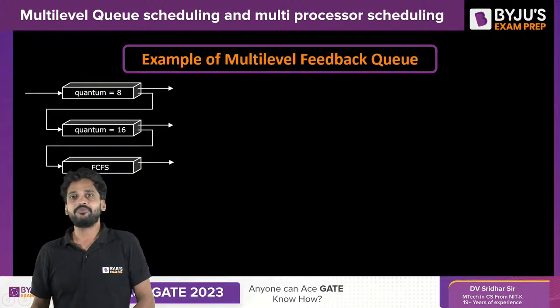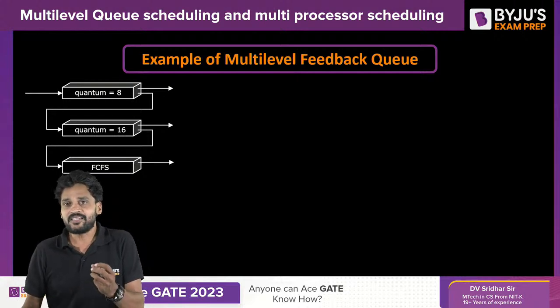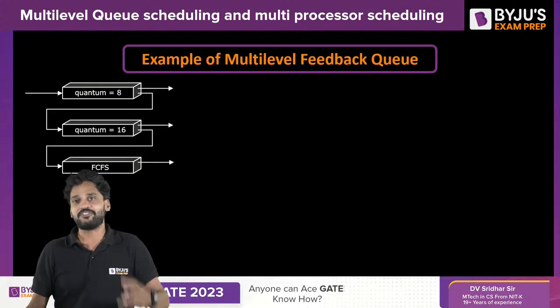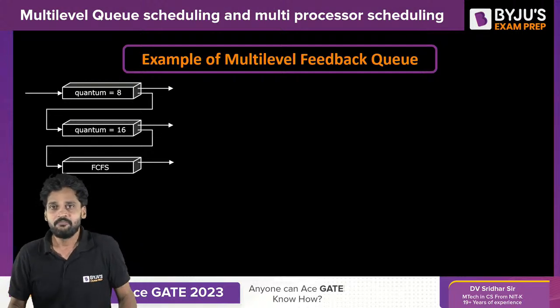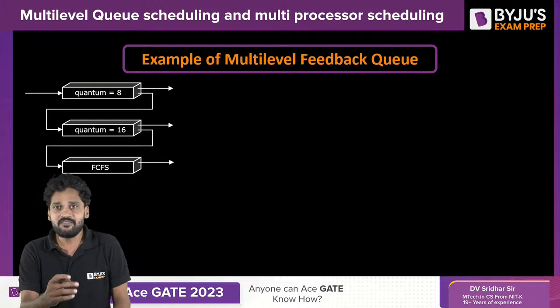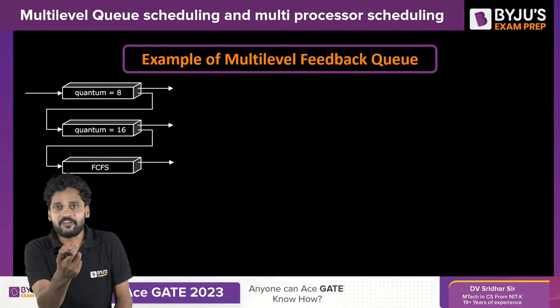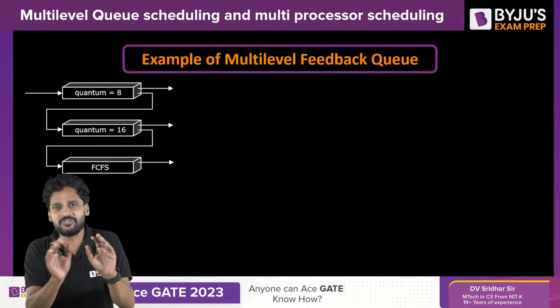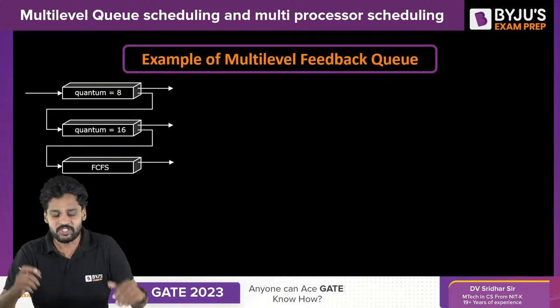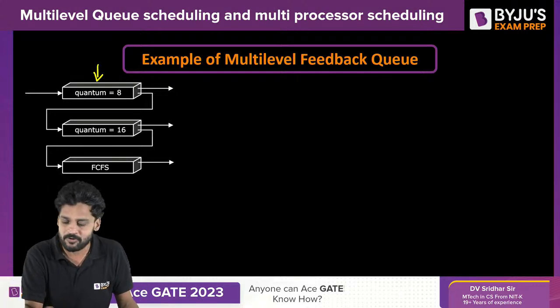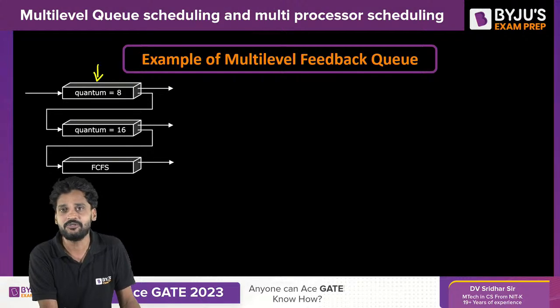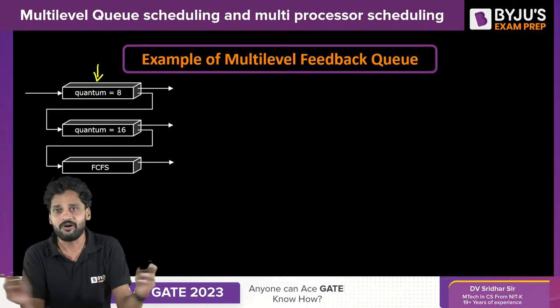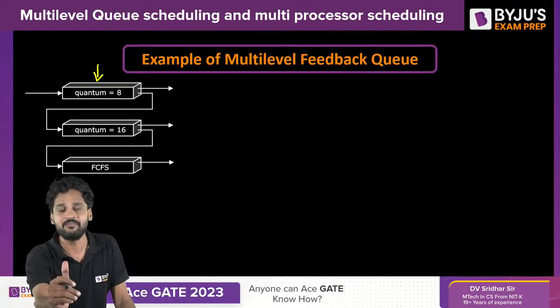The first queue is assigned a time quantum of 8 milliseconds. That means, being a process, you will be given a span of 8 milliseconds to execute within the CPU. This is uniform for all the processes within the first queue. Every process that enters will be assigned to the first queue and will only be given 8 milliseconds.